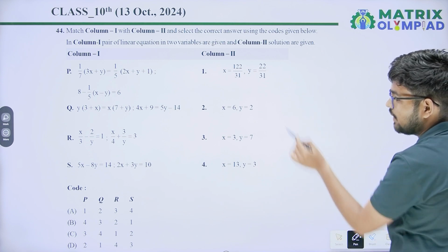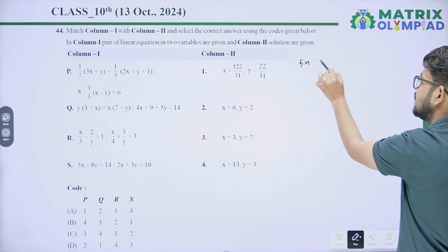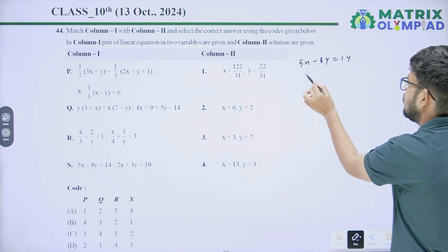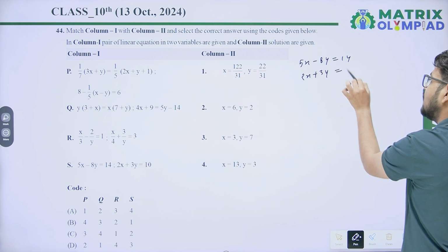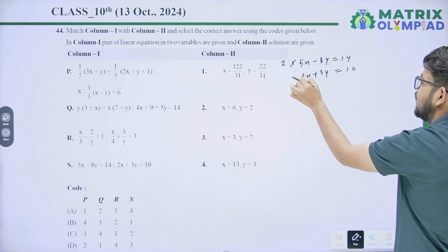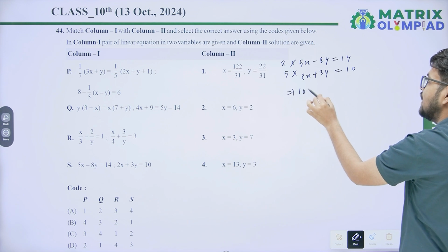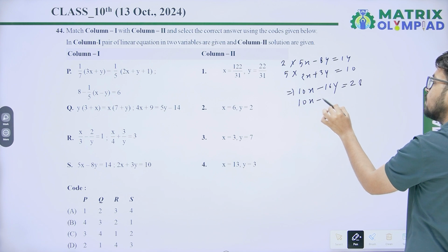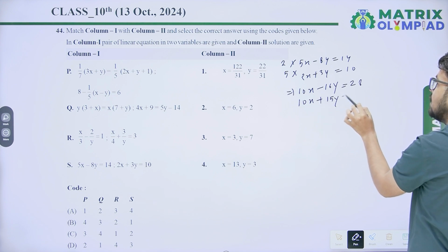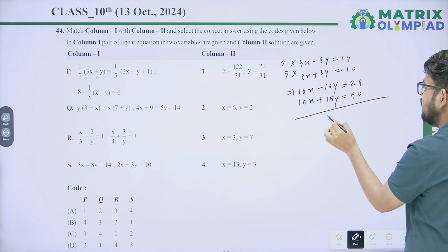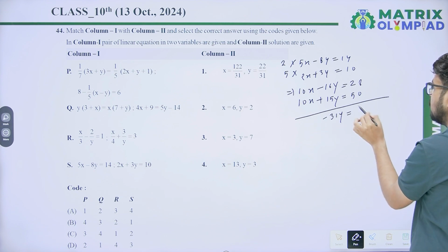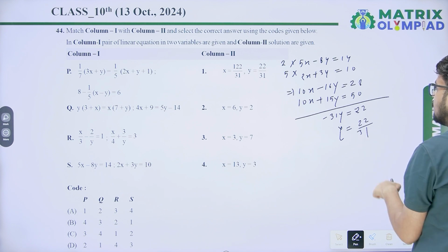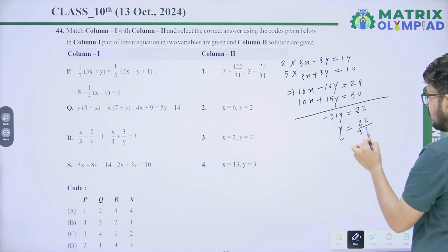Now S: 5x minus 8y equals 14 and 2x plus 3y equals 10. Multiply equation 1 with 2 and equation 2 with 5. So you will get 10x minus 16y equals 28 and 10x plus 15y equals 50. By subtraction you will get minus 31y equals minus 22, so y equals 22 upon 31.